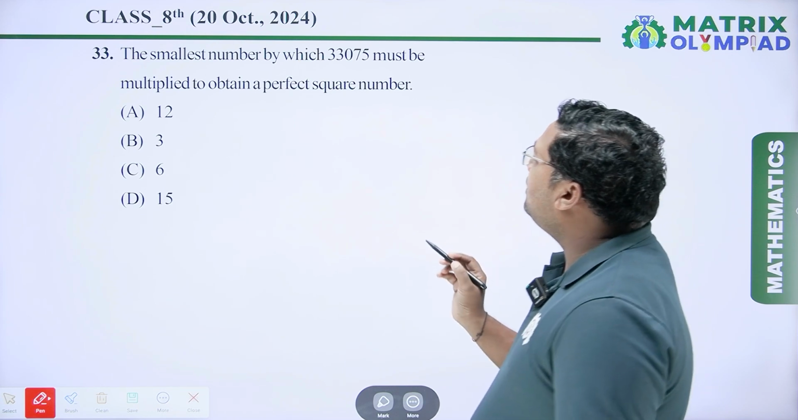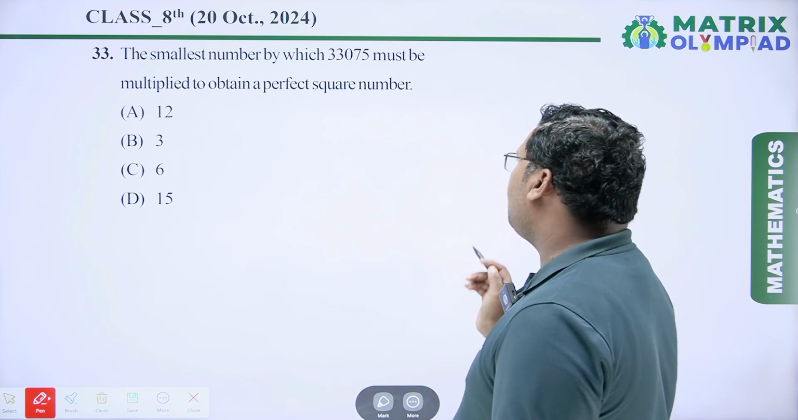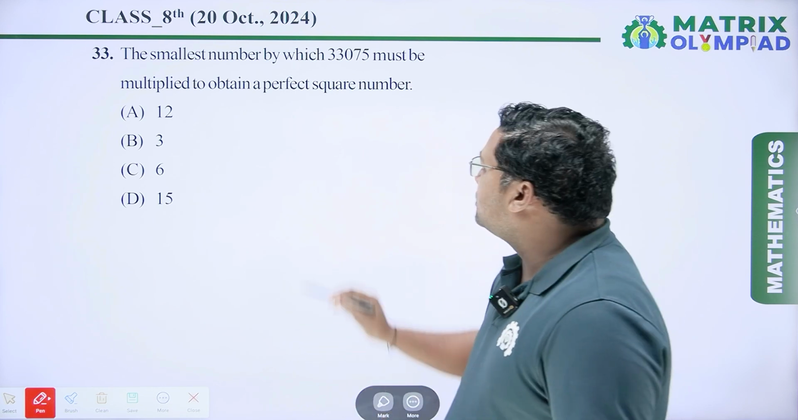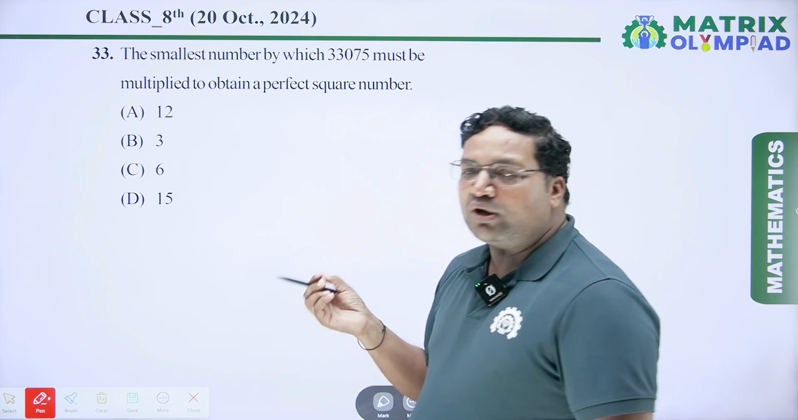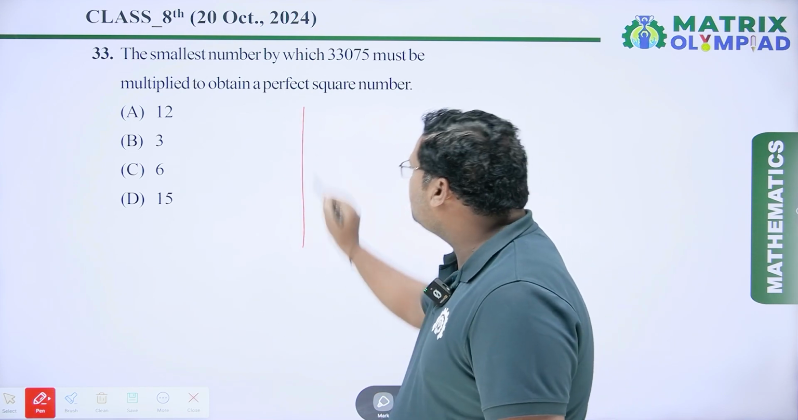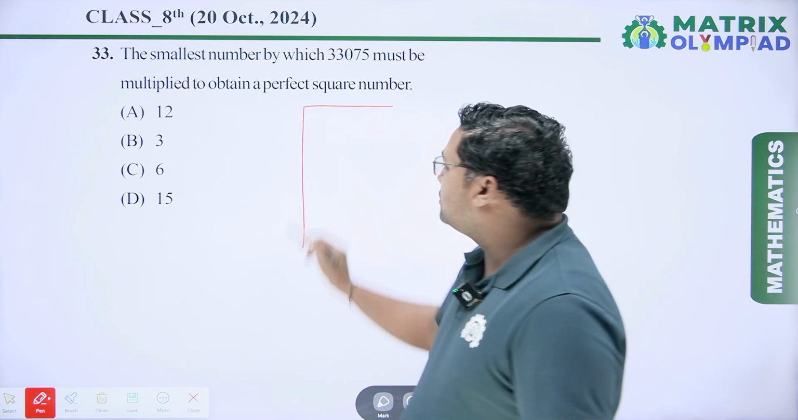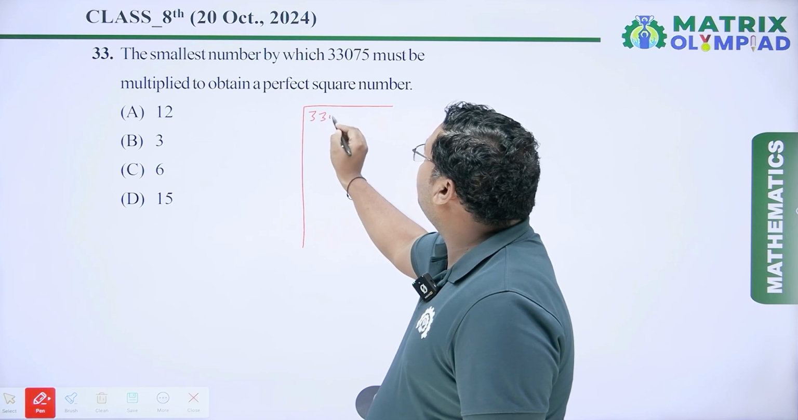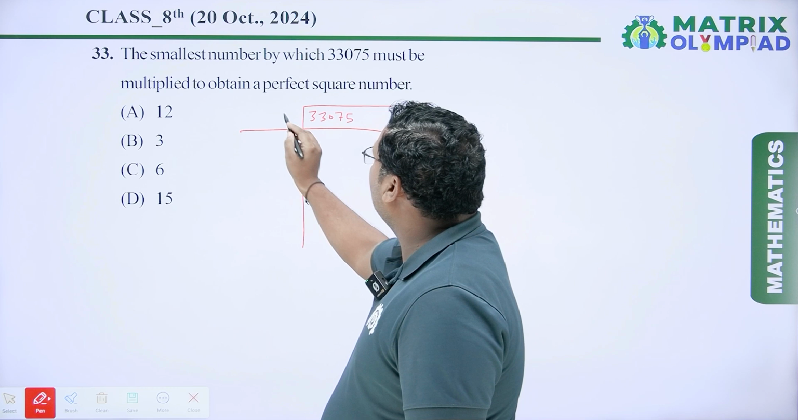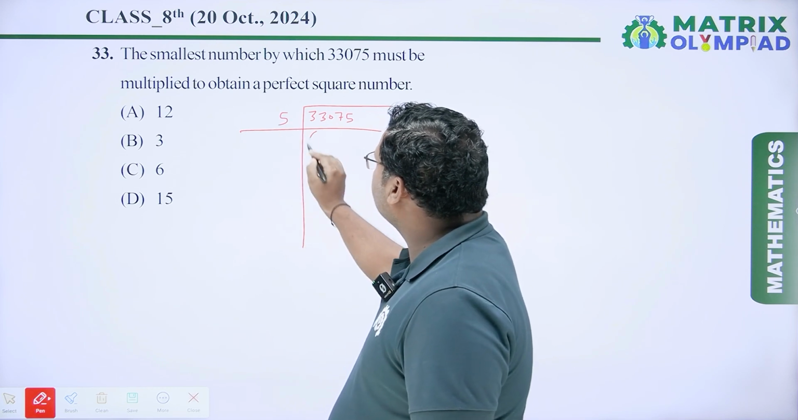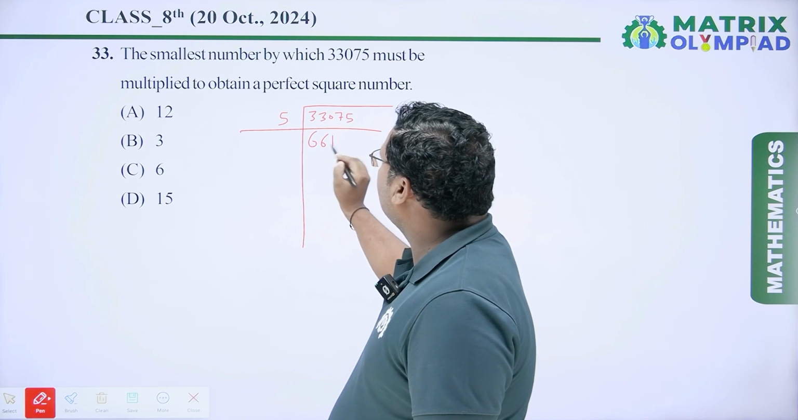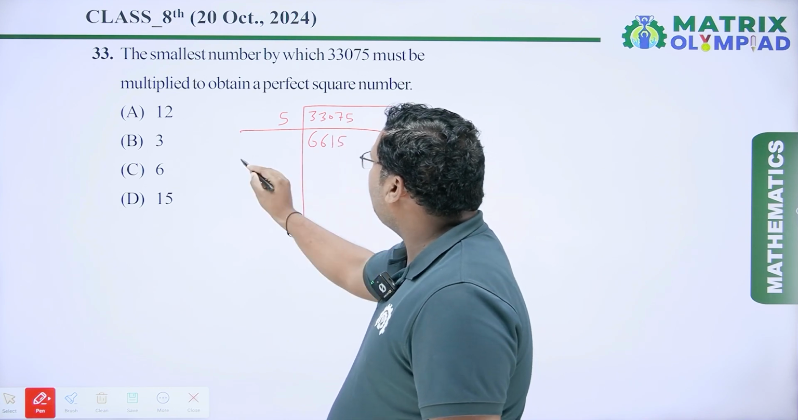The smallest number by which 33,075 must be multiplied to obtain a perfect square number. So we have to find out the smallest number by which we have to multiply this number. So we have to use the prime factorization method. First we have to divide this number by 5. 5 sixes are 30, remainder is 3, 30. 5 sixes are 30. Then 5 ones are 5. Then 5 fives are 25.